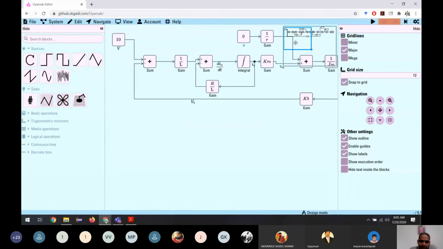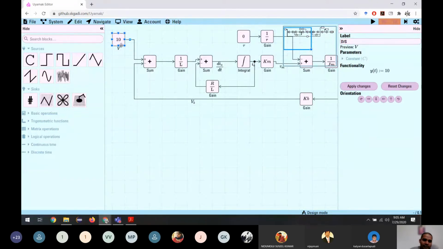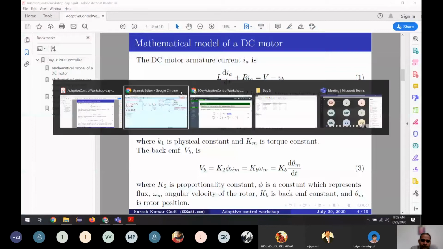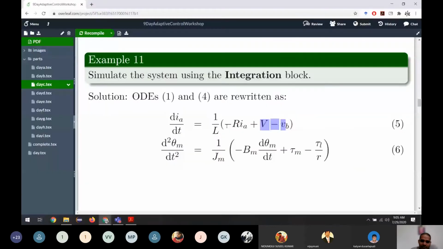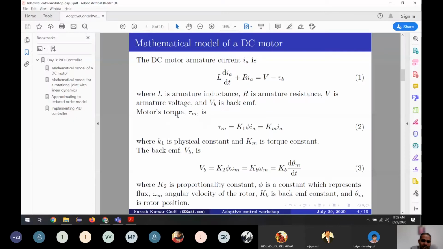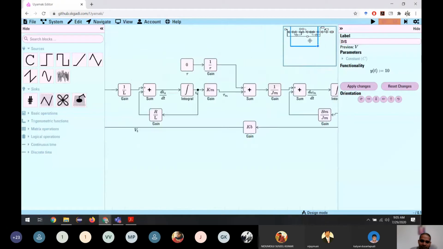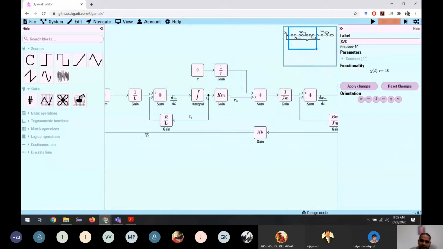So we have VB here, and V is the voltage which we are applying to the motor. We can give any constant or any value which we want. So the difference is V minus VB, and we multiply with 1 divided by L. The sum of these two gives us di by dt. So this is how we design the electrical part of the system.